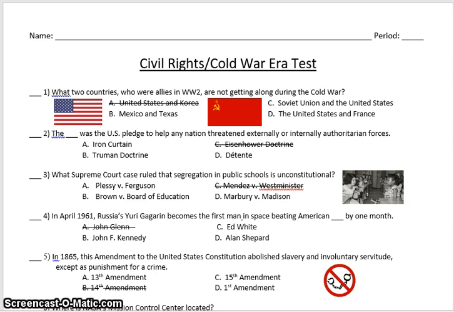Civil Rights Cold War era test. Question 1. What two countries that were allies in World War II are not getting along during the Cold War?